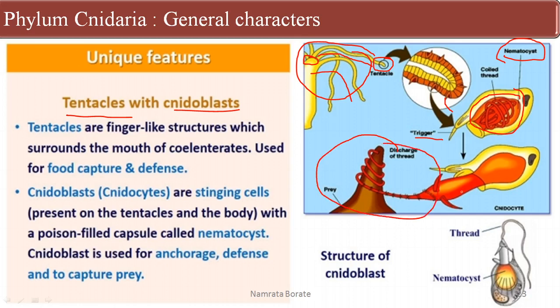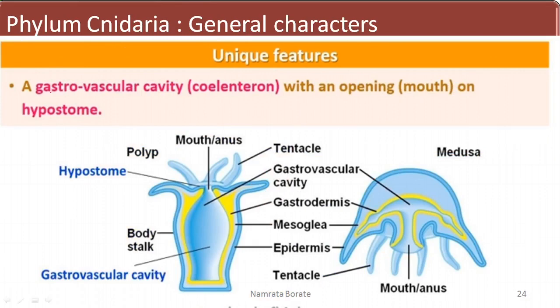This cnidoblast is used for capturing, anchorage and defense: to capture the prey, for anchorage, as well as defense. All these important functions are carried out by the cnidoblast. Afterward, the second unique feature is the presence of a gastrovascular cavity, the coelenteron, with a single opening, that is the mouth or hypostome.